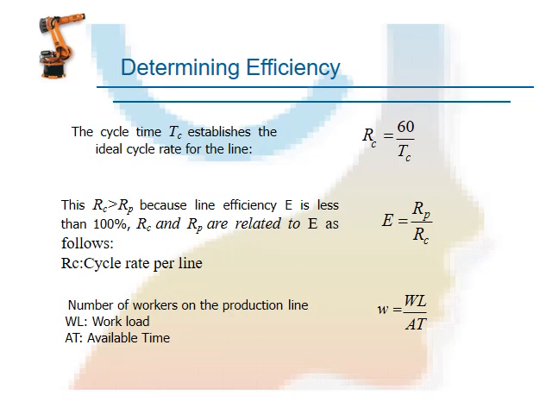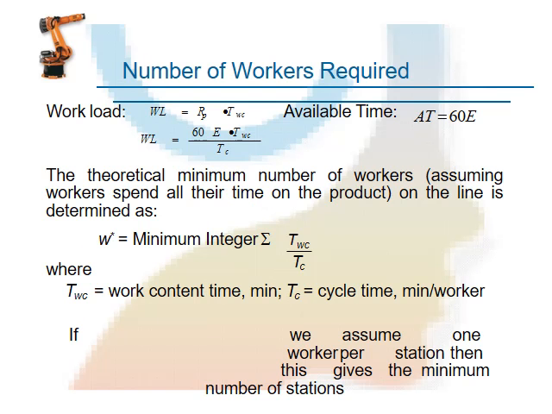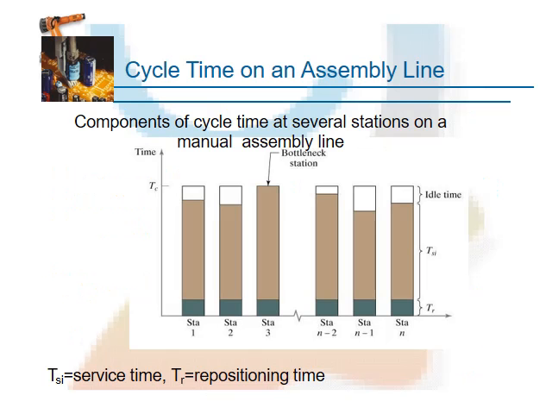Here we have a formula for line efficiency, total workload and the availability. Then the number of workers required: based on our component timing and component operations, how many workers we require. Based on that formula, we calculate the workers required. Then the cycle time for the assembly line.